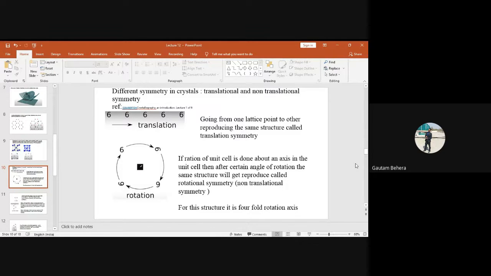So if I take a pentagon, pentagon means I have 5 sides. You draw a pentagon. It will have 5 sides. If I rotate it about its center axis in the clockwise direction, how many folds will I get?